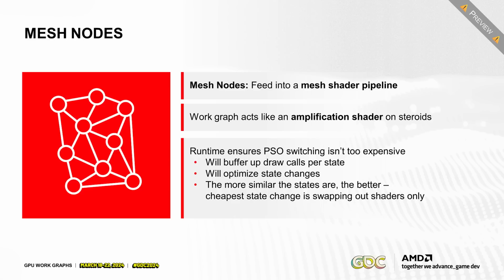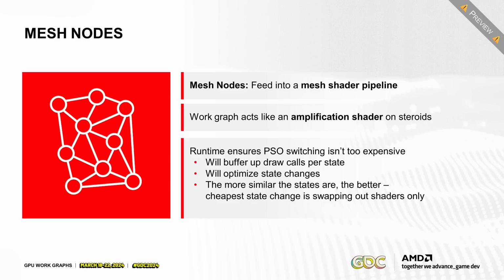The way this works is it feeds into a mesh shader pipeline. You can think of this as an amplification shader on steroids. The whole work graph basically turns into an amplification shader, and then your mesh shaders are running on the leaf nodes. The runtime tries to make sure your PSO switching isn't too expensive. It will obviously try to buffer up draw calls, and it will optimize the state changes. From your side, the more similar the states are, the better. The cheaper state changes are just swapping out shaders basically.